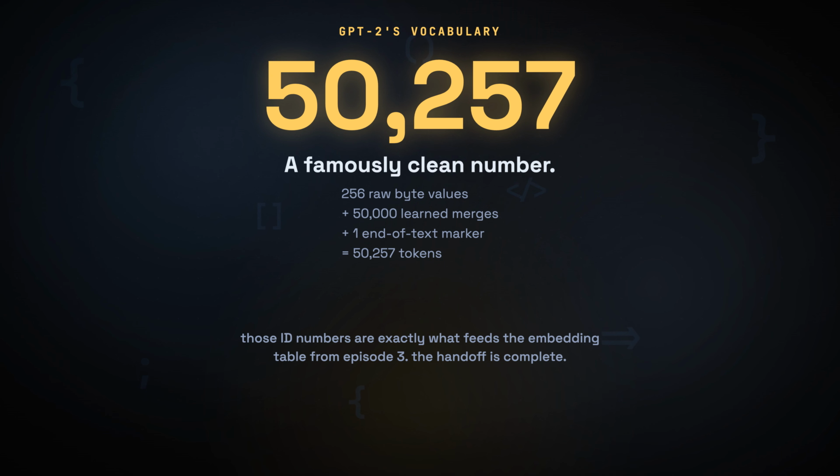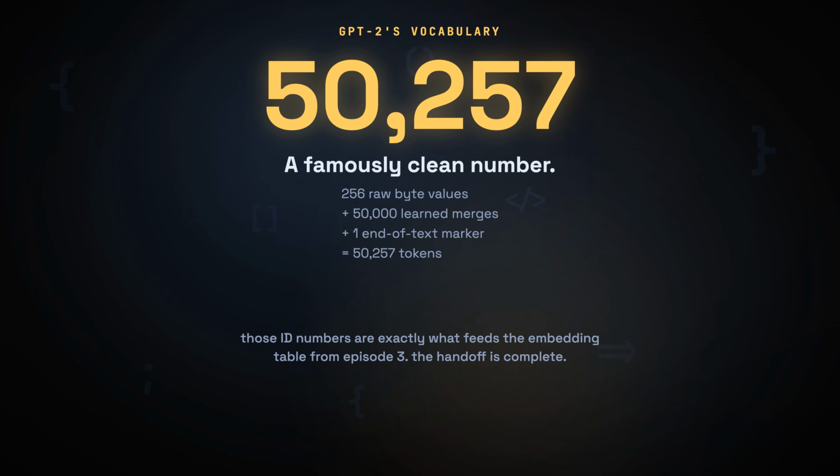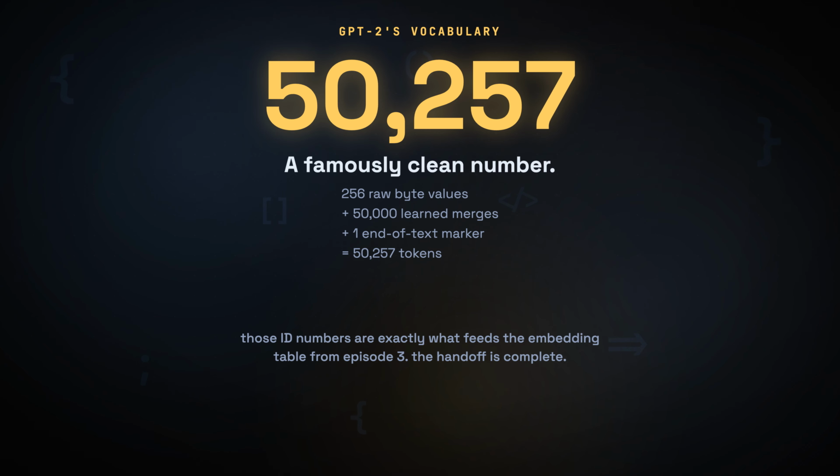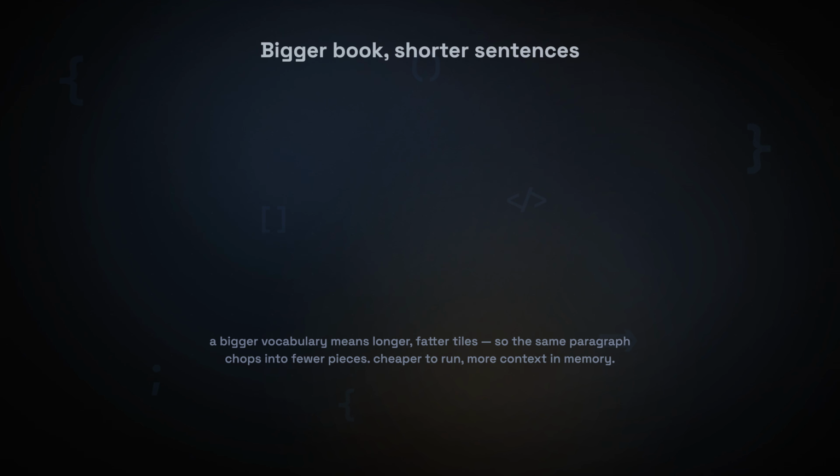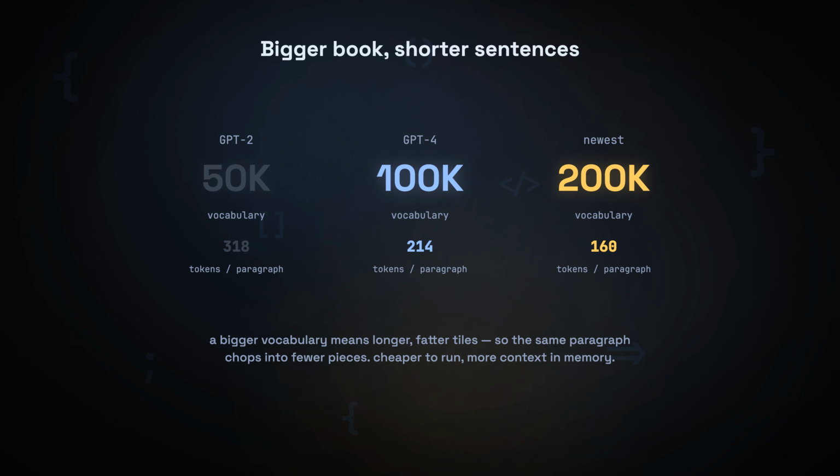Put it together and you get the real artifact. GPT-2's vocabulary is a famously clean number. 256 raw bytes plus 50,000 learned merges plus one special marker that means end of text. Add them up and you land on 50,257 tokens. And that's the whole tokenizer. A fixed list of pieces, each with an ID, plus the merge table that produces them. Those ID numbers are exactly what gets fed into the embedding table from episode 3. The chopping is done, the handoff is complete.